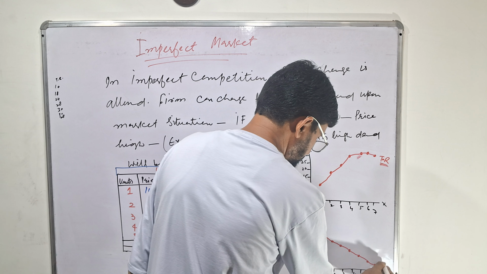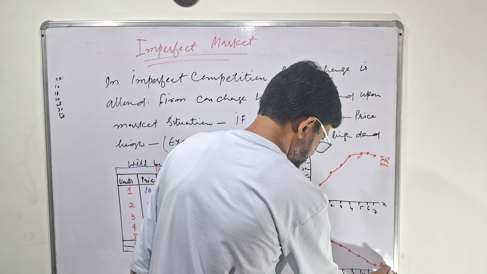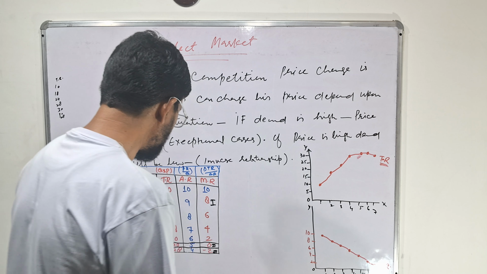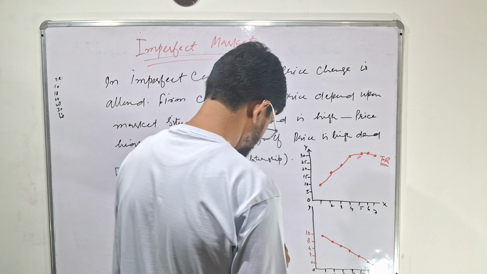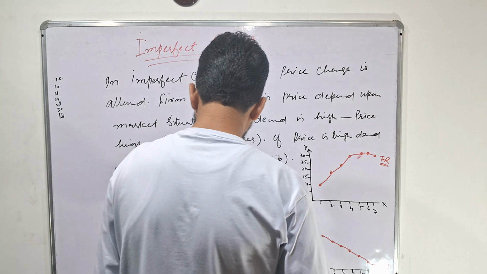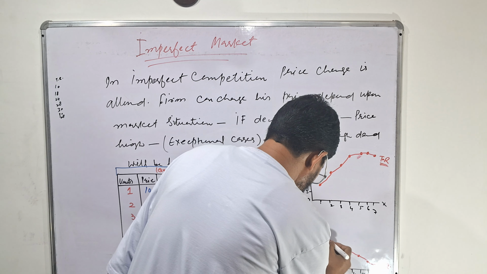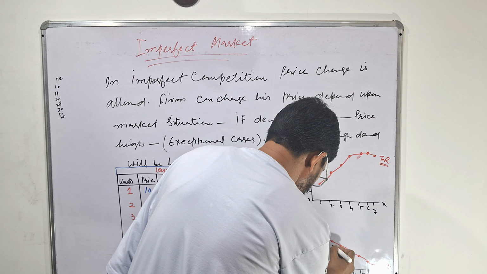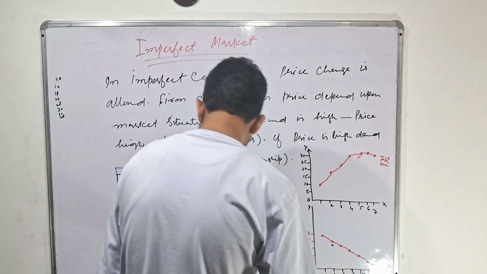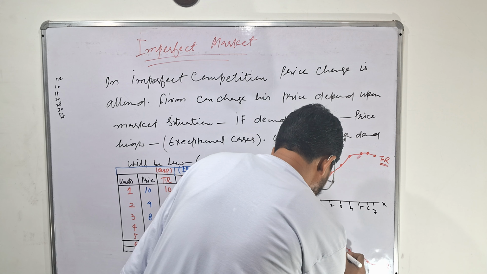This is the average revenue curve. Now, marginal revenue curve, that is 10 first. Then 8. Here is 10, then 8. Here is 8, then 6. Here is 6.